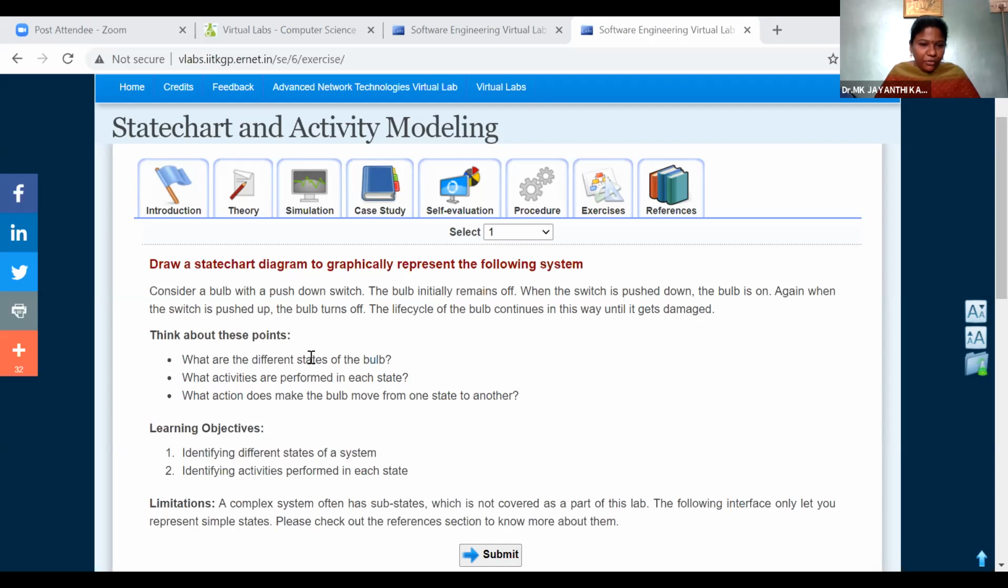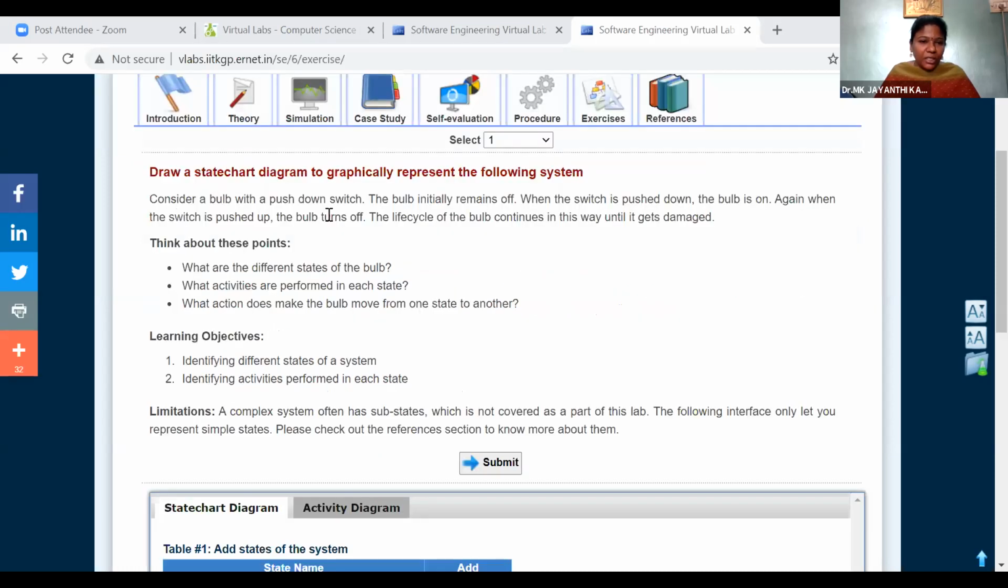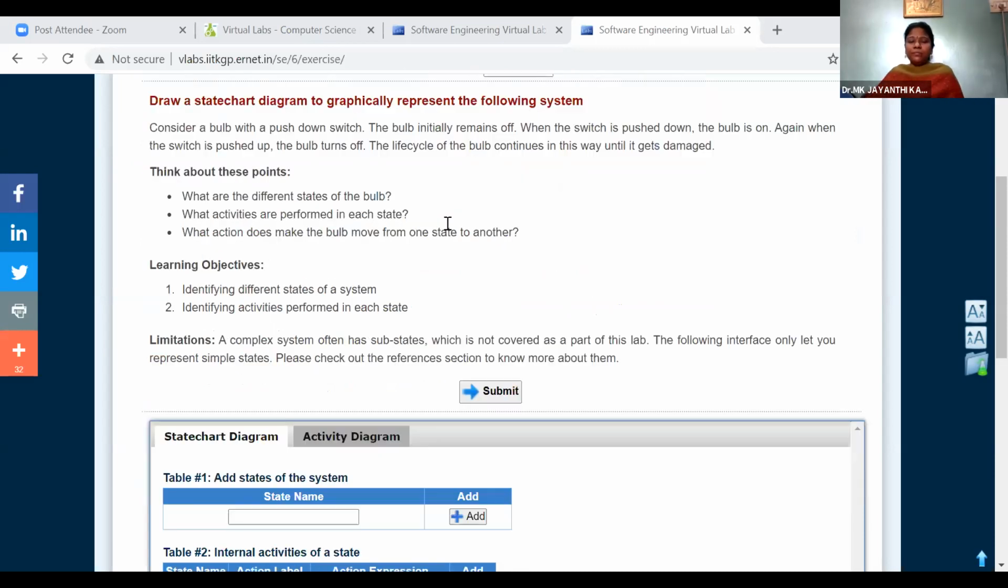So they gave you some points also. What are the different states of the bulb? Can you tell me, because you need to answer. In the bulb, switch on, switch off, what are the different states? On and off state. So we have two states. And what activities are performed on each state? What are the operations we are performing?